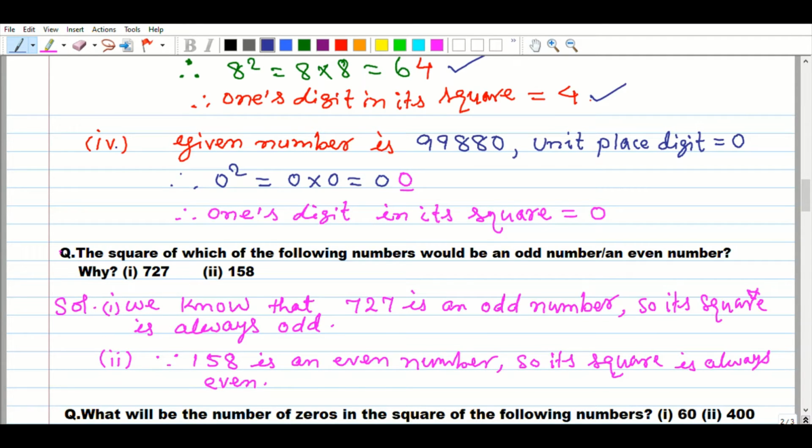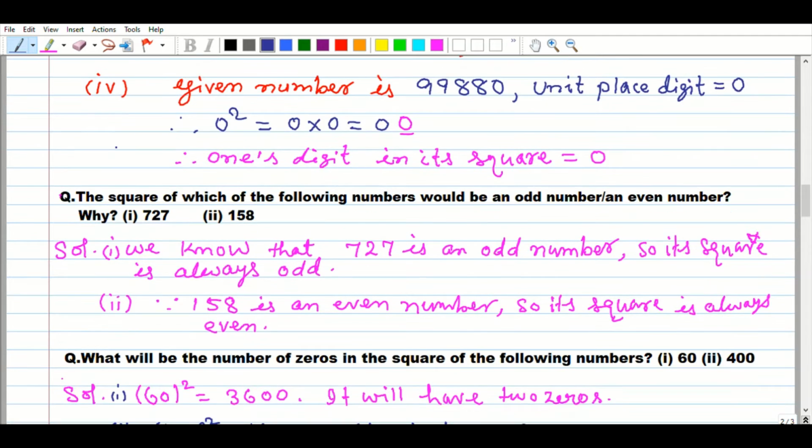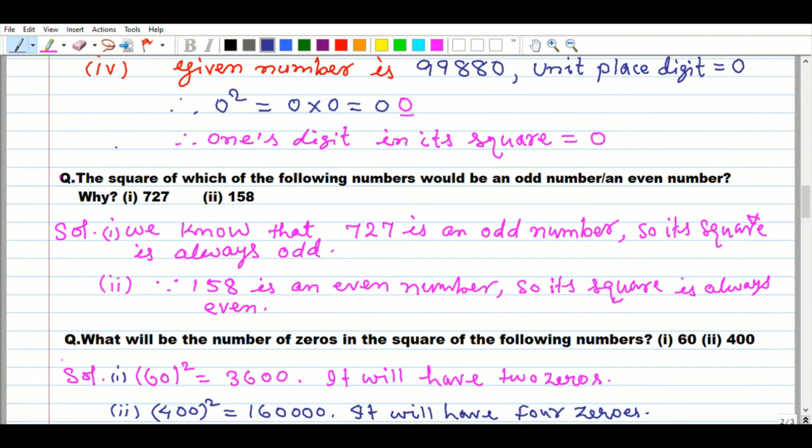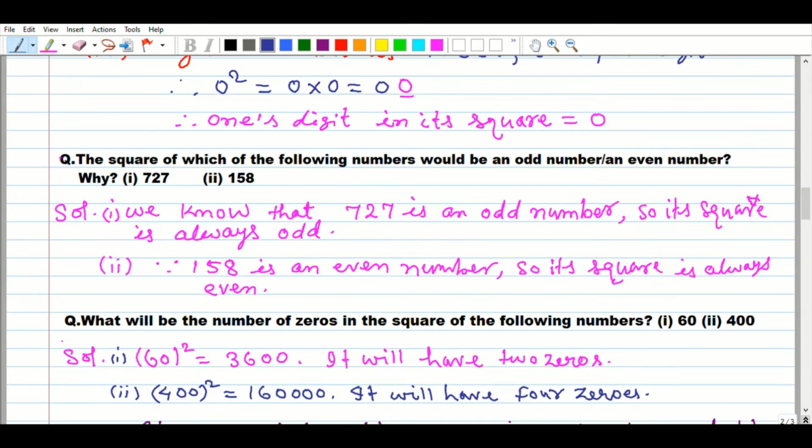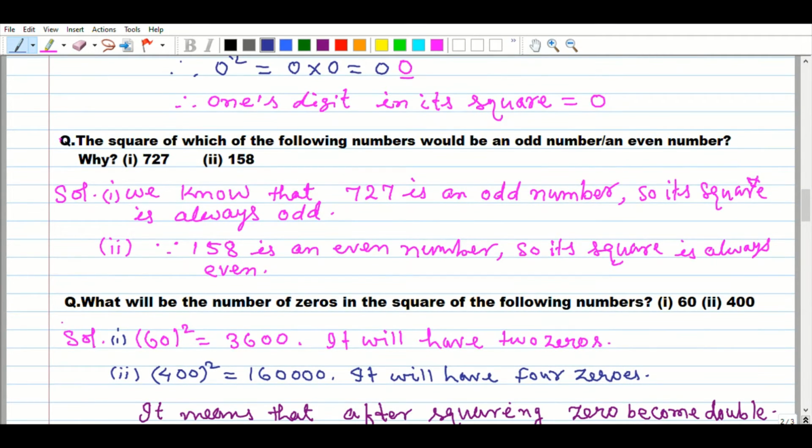Now take the next question on the property. The square of which of the following numbers would be an odd number and an even number? You know that very well, my dear learners, that the square of any even number is always an even number, and the square of any odd number is an odd number. So we have the numbers 727 and 158. 727 is an odd number, 158 is an even number.